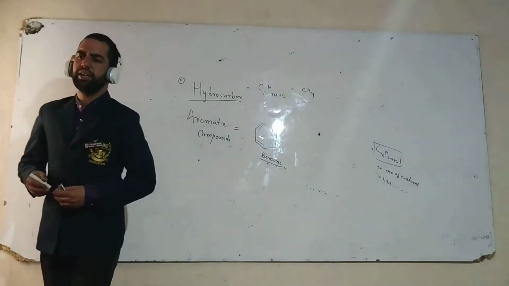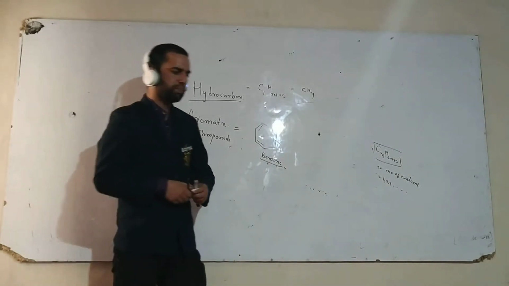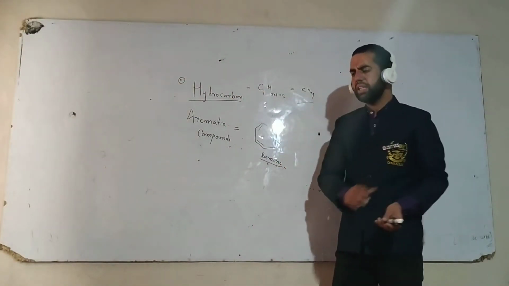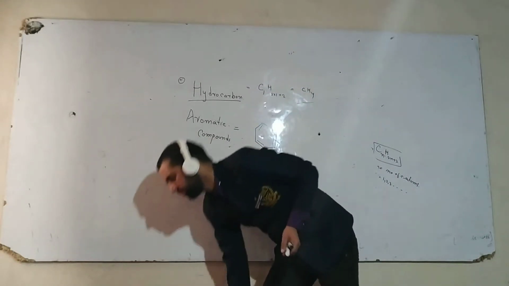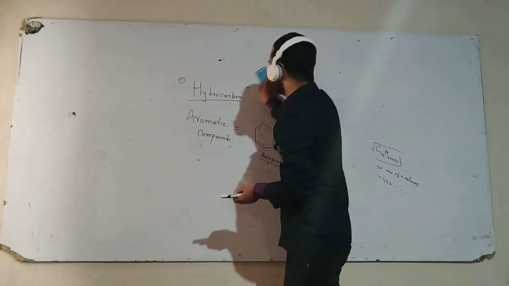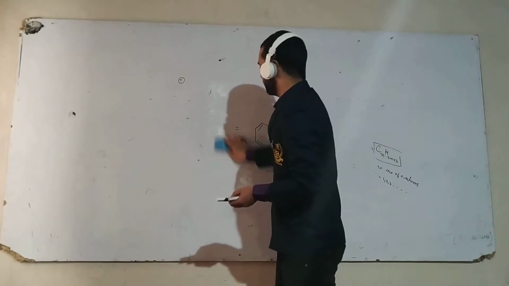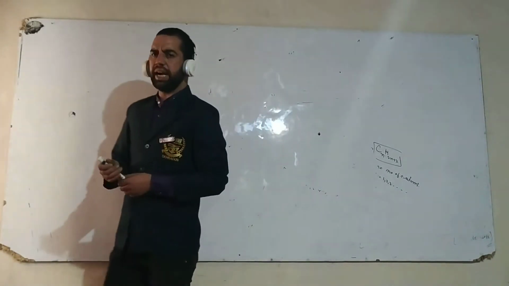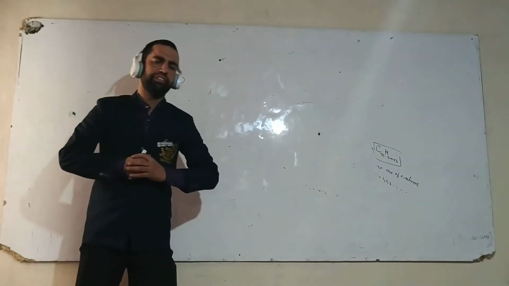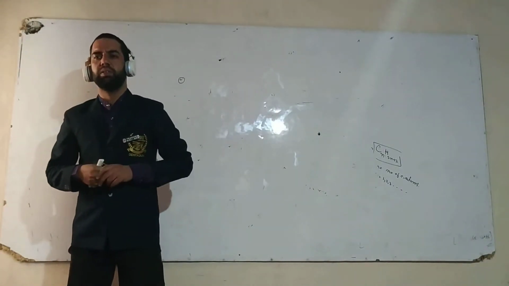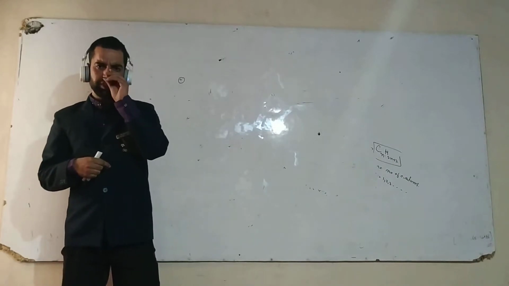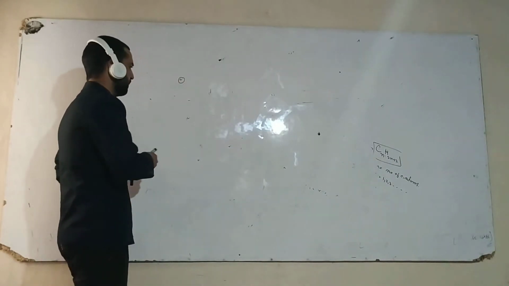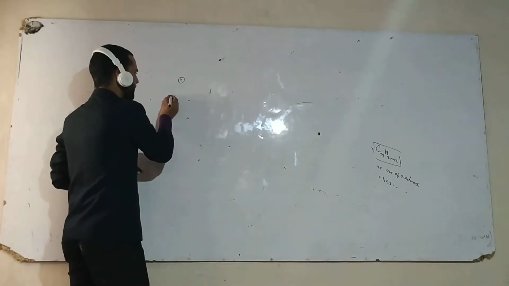Now you write down the heading. What are alkenes? Then we start alkenes. So what is an alkene? These are the hydrocarbons which contain double bonds between the carbon atoms.